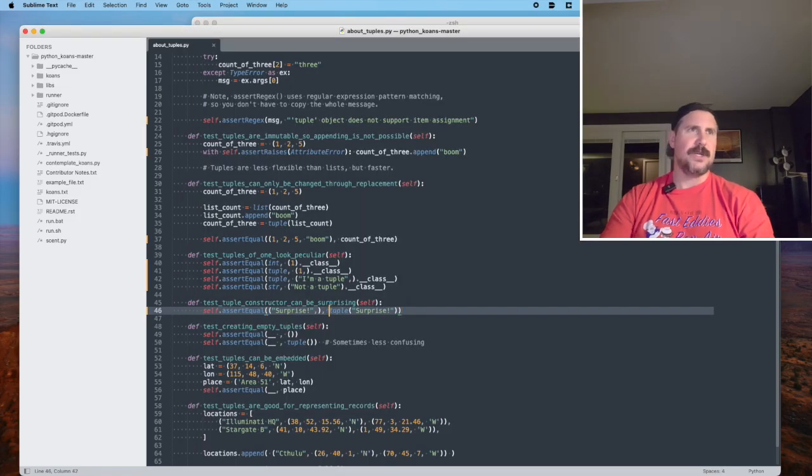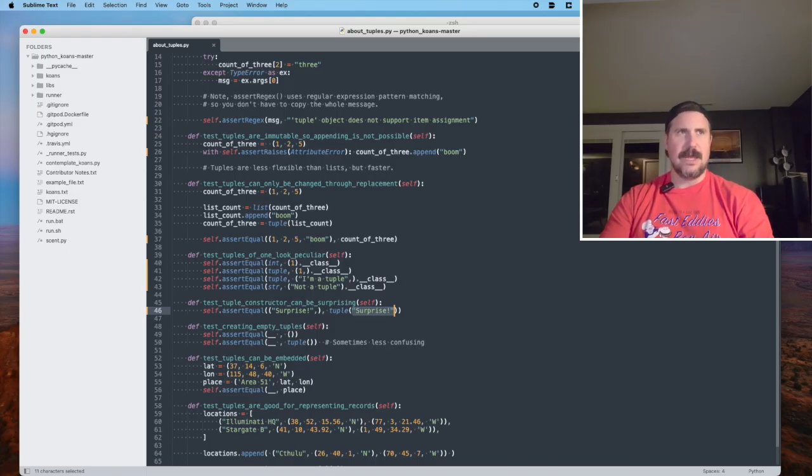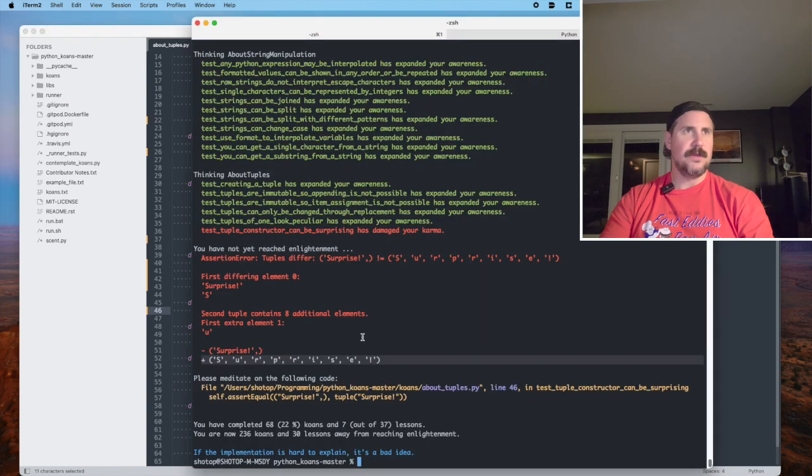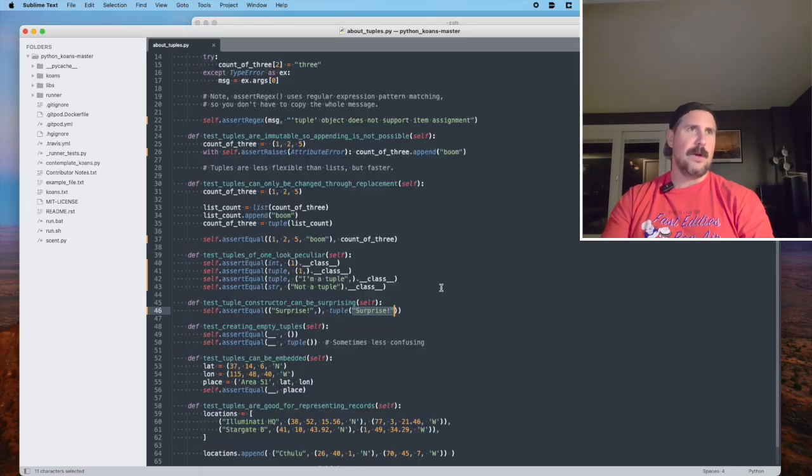This constructor, if you pass it a string, it looks like it takes that string and splits it into individual strings and then returns that tuple of individual strings like we see here. I would have, again, not expected that. So this is incorrect.